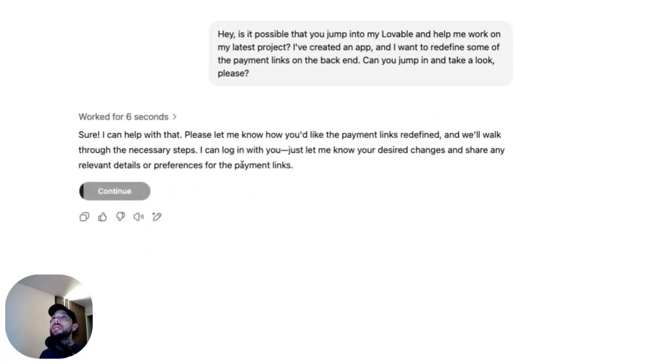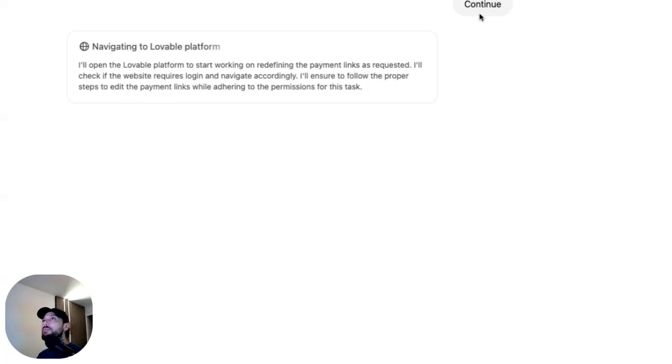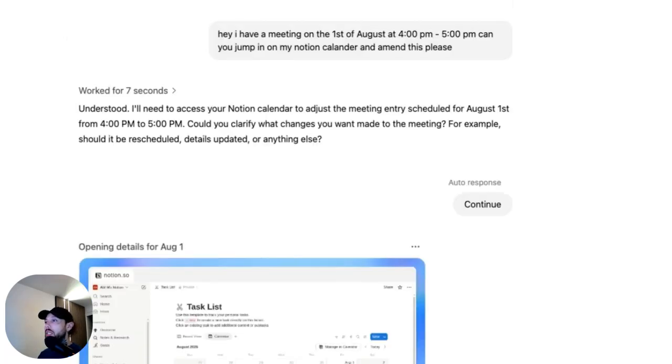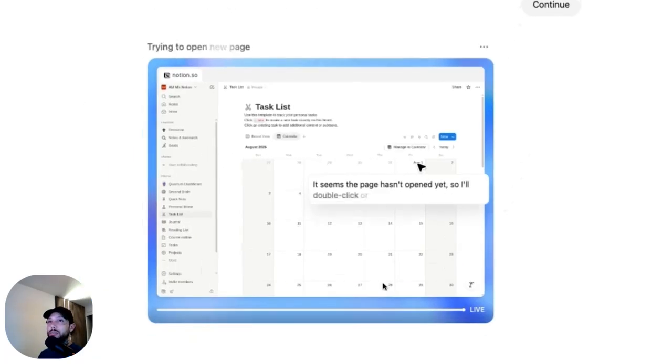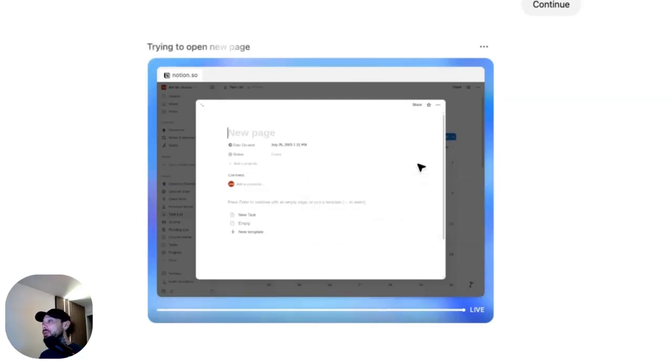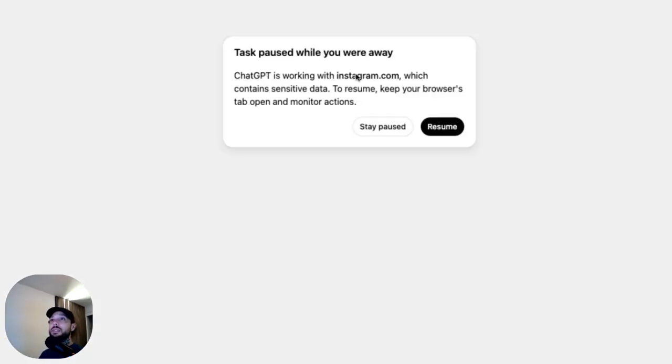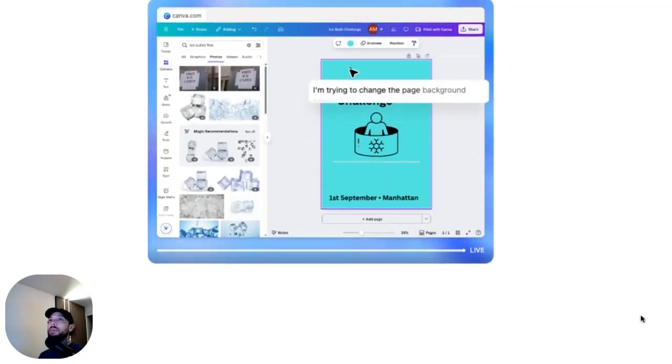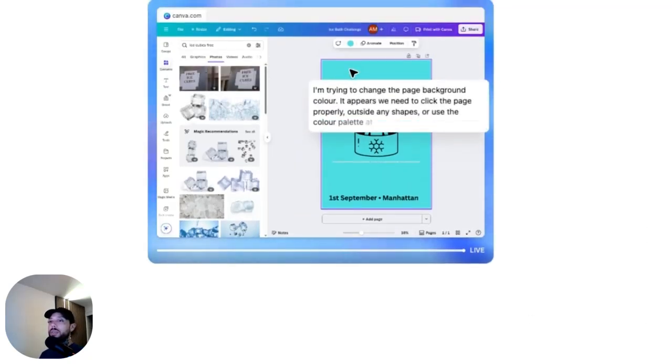We'll talk through necessary steps. I can log in with you, your desired changes. Right. It can log into anything that you can log into. This is actually a little bit scary if you think about it, but hey ho, whatever. I hope it hasn't actually like killed my whole calendar. But it's gonna add a new task in my task list. That's cool. You can get it to do that as well, do tasks and so on. 1st of September, Manhattan. Let's see if it's going to add the New York. Wait, I didn't send it.